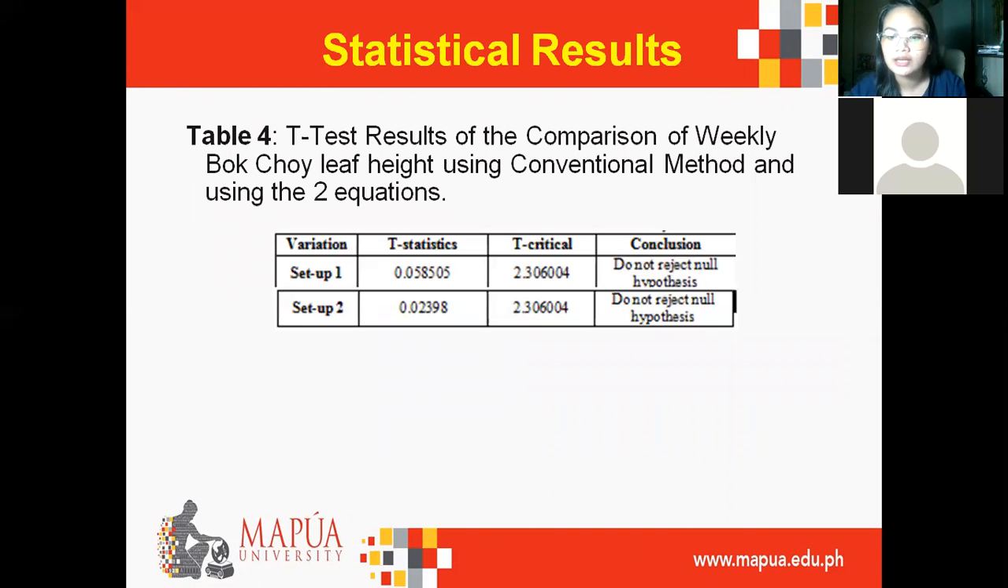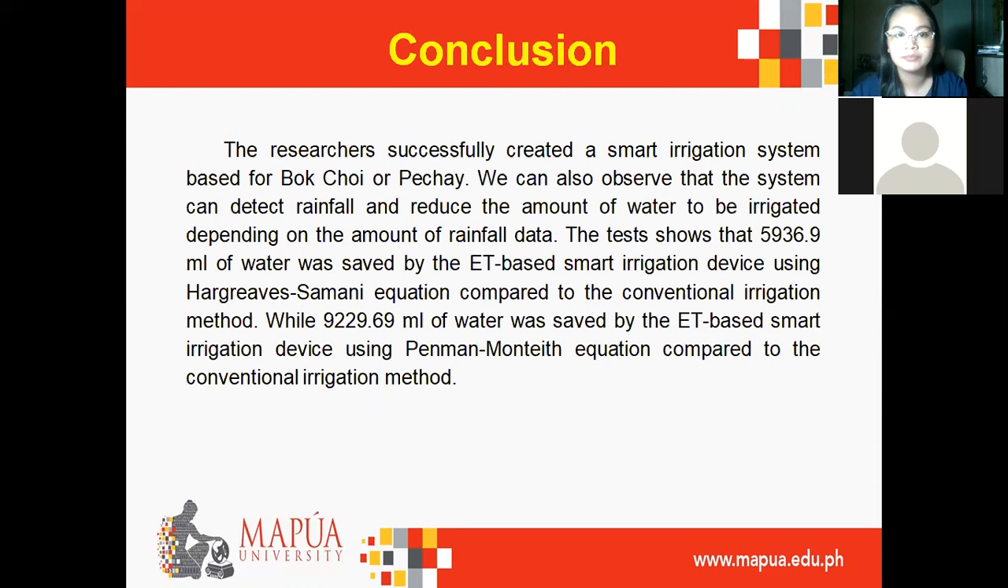Table 4 illustrates the two-sample t-tests for the leaf height or length. Setup 1 refers to the comparison of data between the conventional and developed system using the Hargreaves-Samani equation, while setup 2 refers to the Penman-Monteith equation. Based on the data presented, the t-statistic value is less than the t-critical value for both setups, which shows that the null hypothesis, which states that there is no significant difference in terms of plant leaf height using the conventional method and using the developed smart irrigation, should not be rejected.